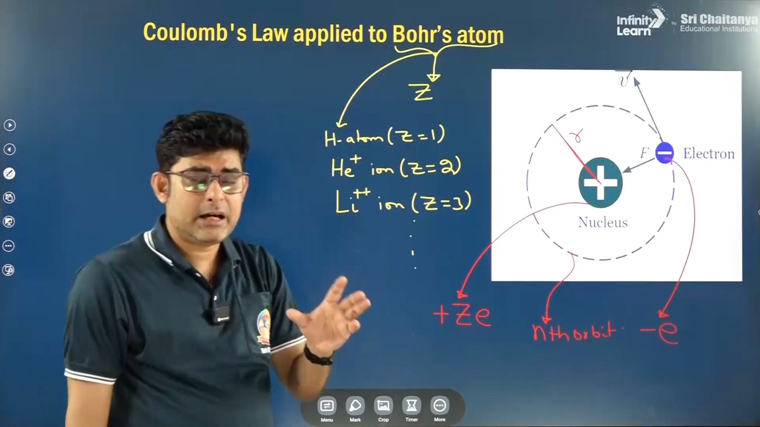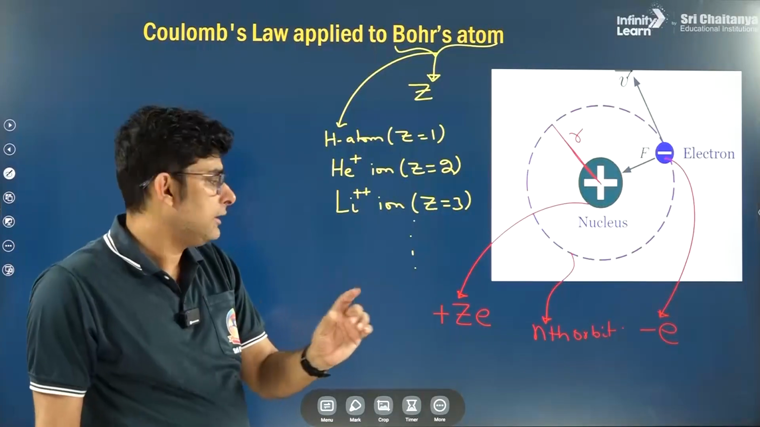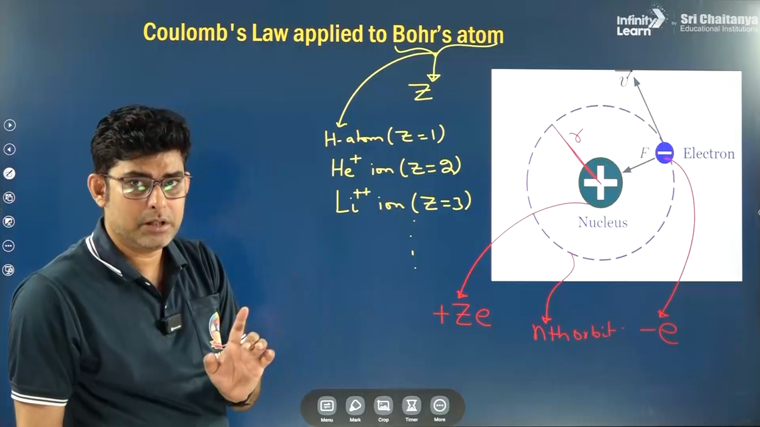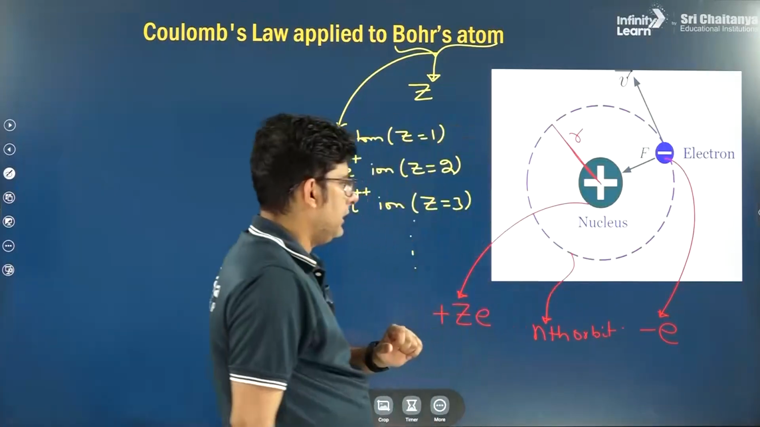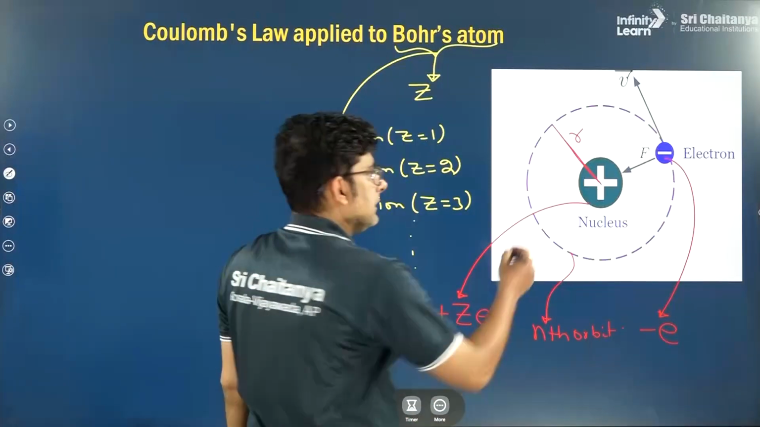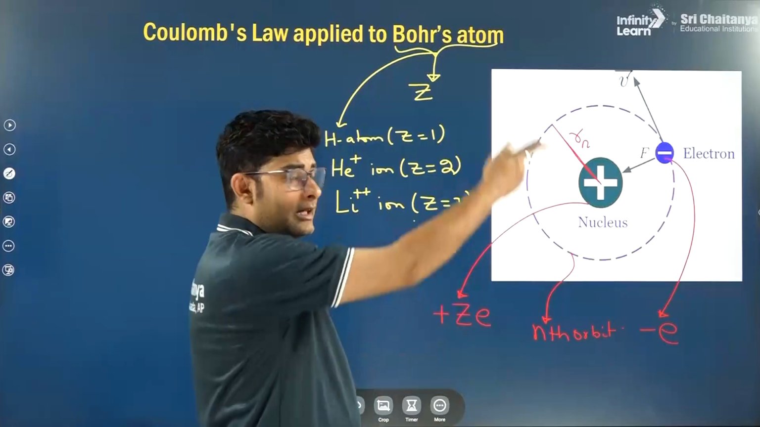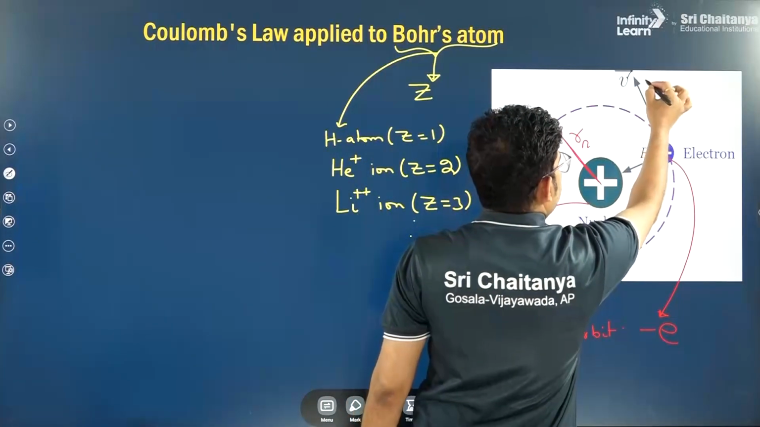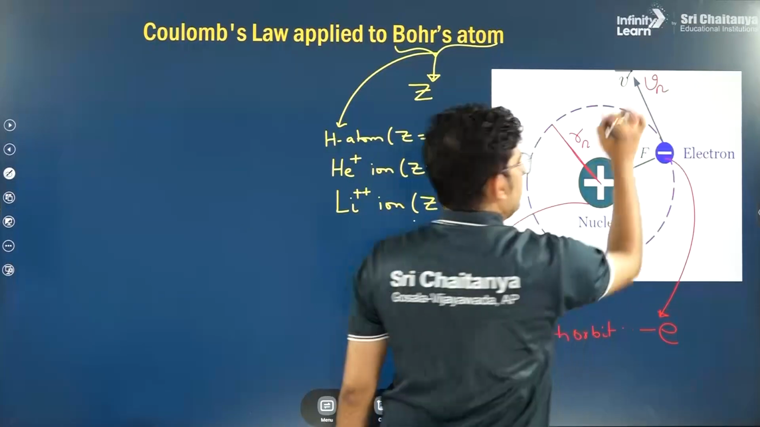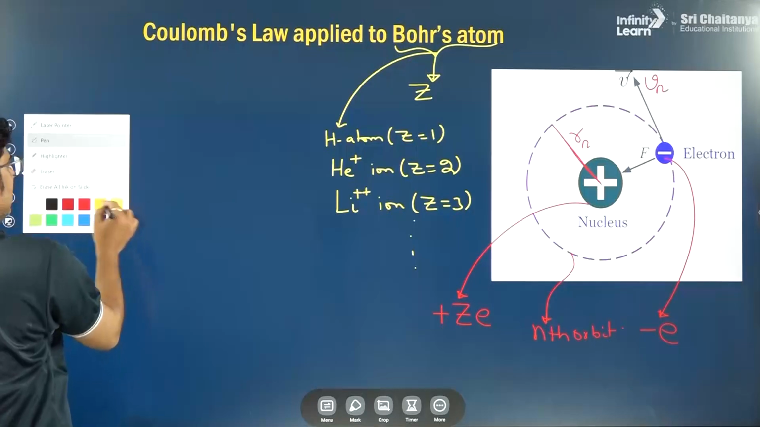So these stationary orbits are assigned some integral values, which are called the principal quantum number, denoted as n. So we are now talking about the nth orbit. If the nth orbit is considered and its radius we are denoting as Rn, and the speed of the electron, whose velocity vector I have shown, in the nth orbit is Vn, what can we write from Coulomb's law?